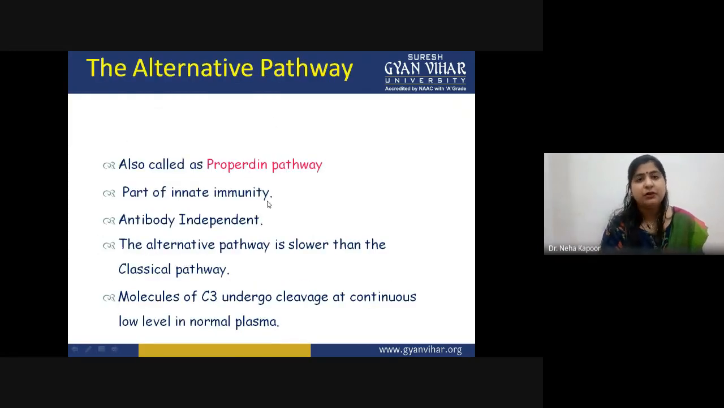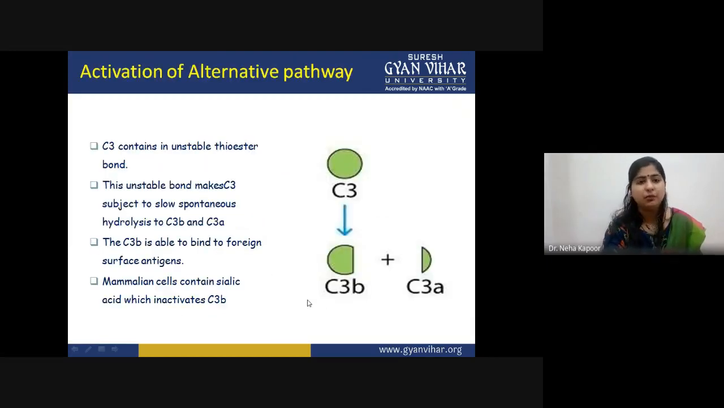Another pathway is the alternative pathway. It is also known as the properdin pathway, and it is a major effector mechanism of innate immunity. However, it differs from the classical pathway because it is an antibody independent pathway, and this pathway is quite slow in action as compared to the classical one. The molecules of C3 undergo cleavage at a continuous low level in normal plasma.